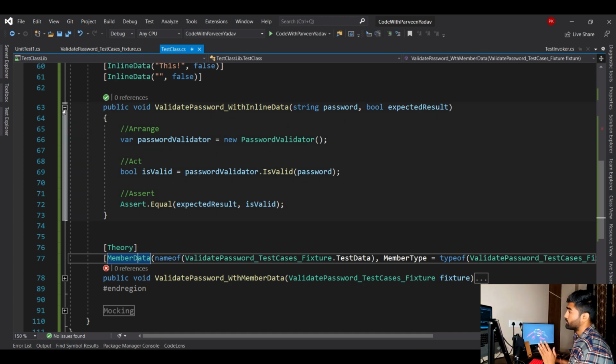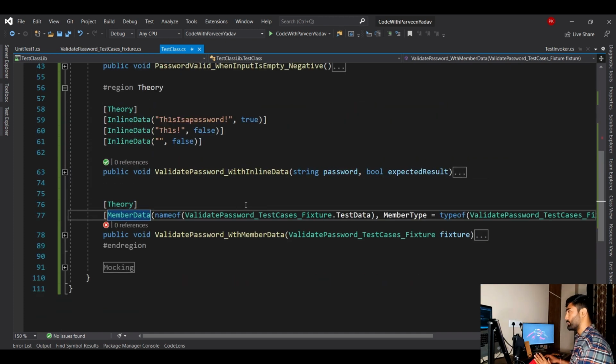Okay, now one important thing you need to remember about unit tests: you should never perform a test on the database or any resource, maybe a printer, maybe a file. You should not call an actual resource. If you do that, it is no more a unit test. That is called an integration test. In a unit test, you only test your logic without making any call to any third-party API, for example Google API, Facebook API, or any other API, even one that you have written yourself, or any server.